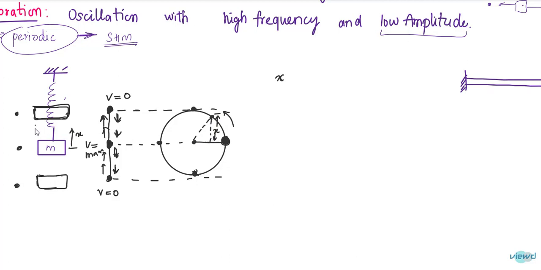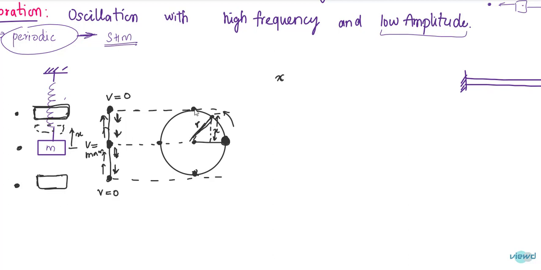If the body reaches some point here and this is x, it can be represented on this circle like this. This is the radius of the circle.